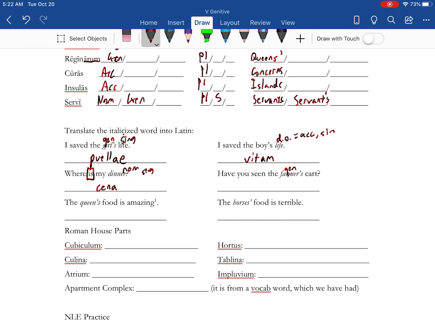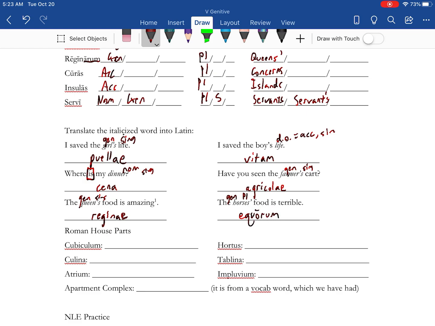Farmer's, genitive, and then singular. So the word for farmer, agricola, and to make the A genitive singular, it becomes an AE. Queen's food is amazing. Genitive singular. The word for queen is regina, and I need to make that A an AE. Horses', we've got genitive, and with the apostrophe after the S, it's going to be plural. So the word for horse is equus. I need to take out that US to make it plural and make it an ORUM.